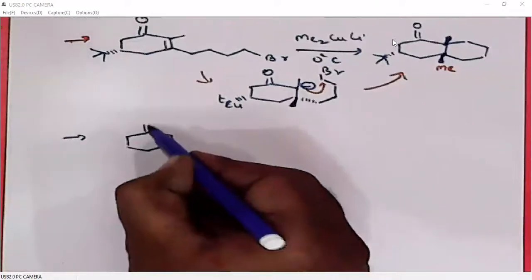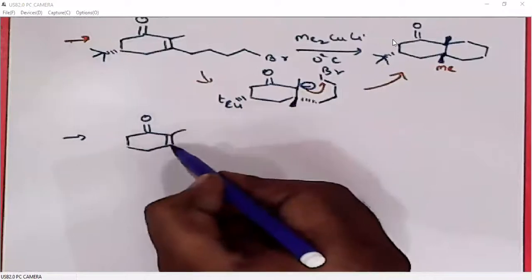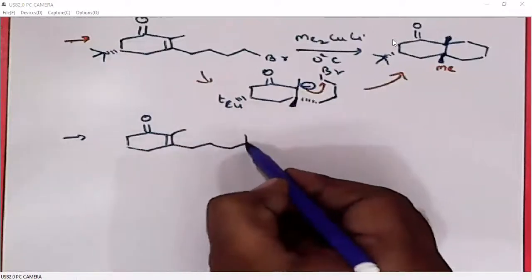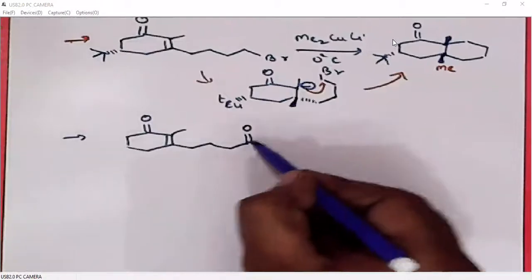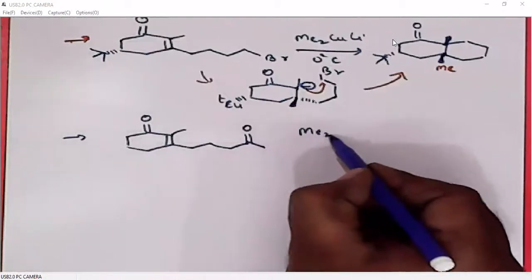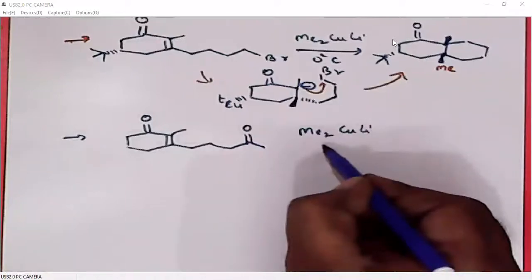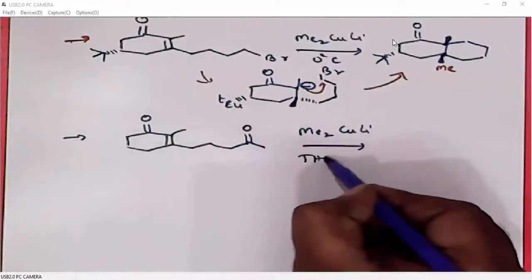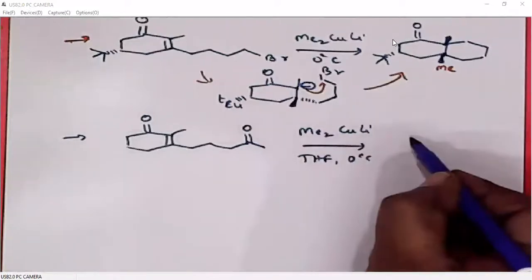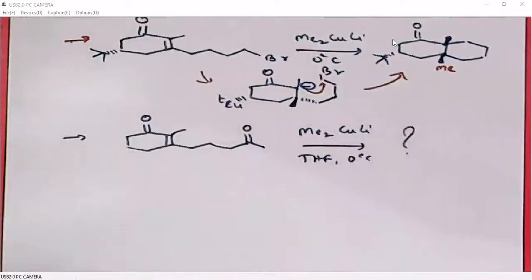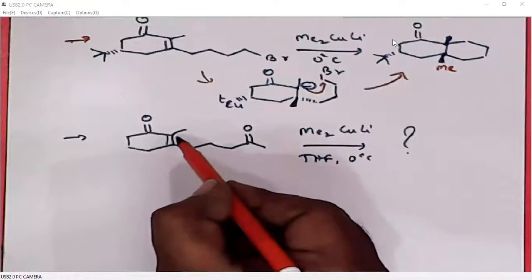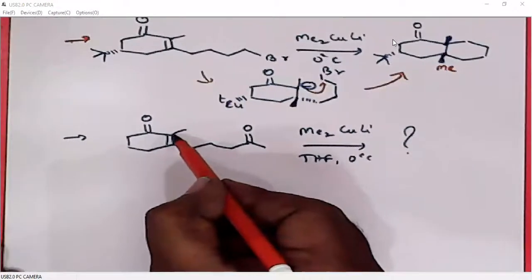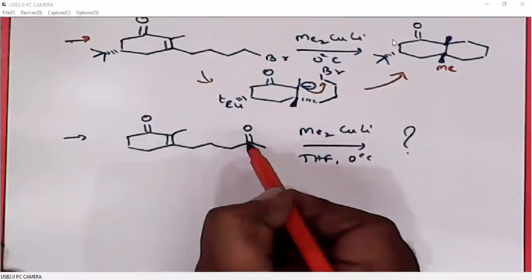I'll give you one more practice problem where a carbonyl is used as an internal electrophile. Now you predict the product. The alkyl group will undergo 1,4 addition, then the anion generated here will undergo nucleophilic addition to this carbonyl.